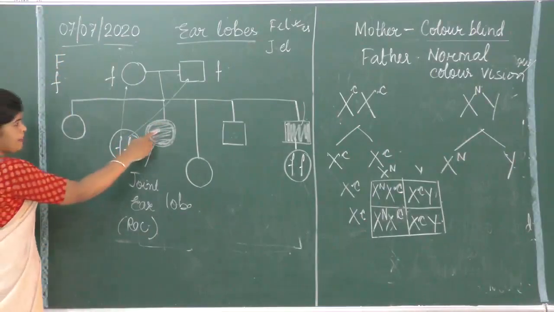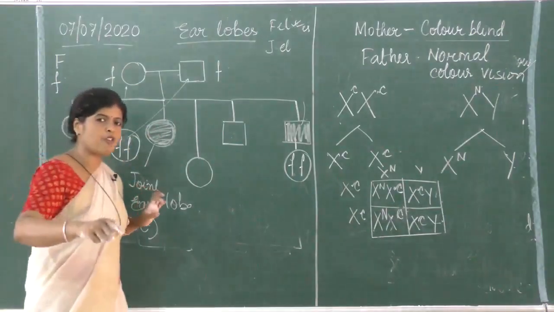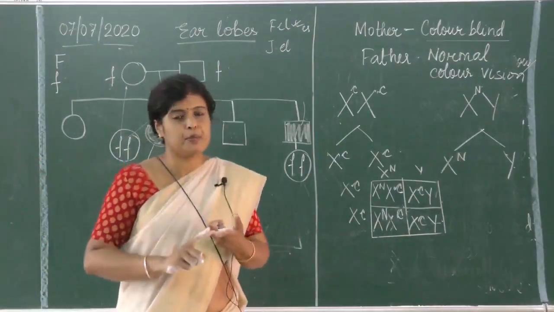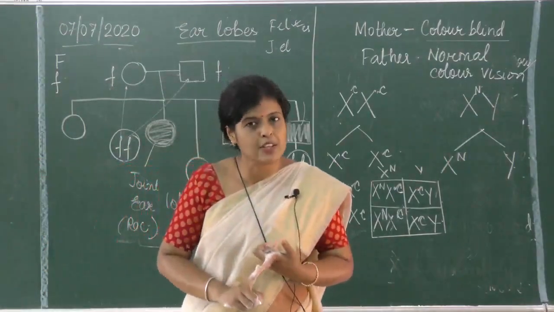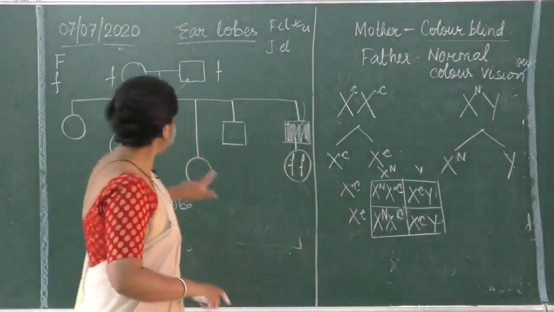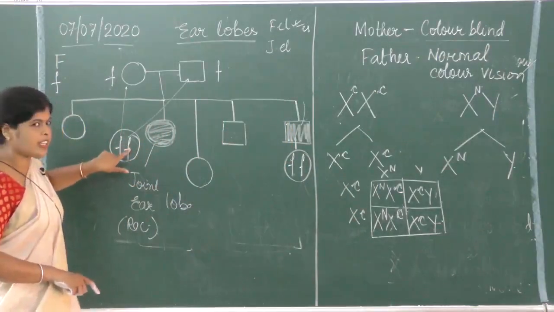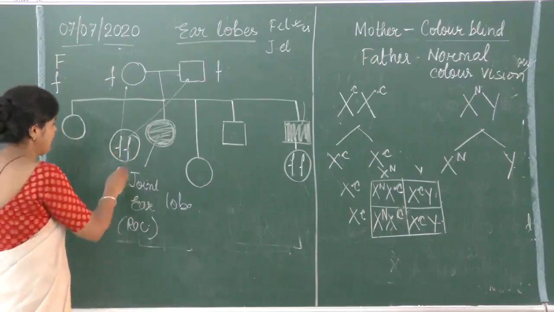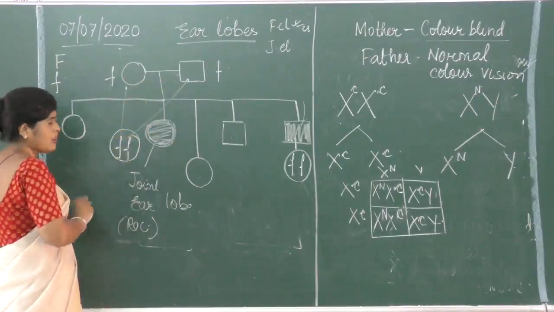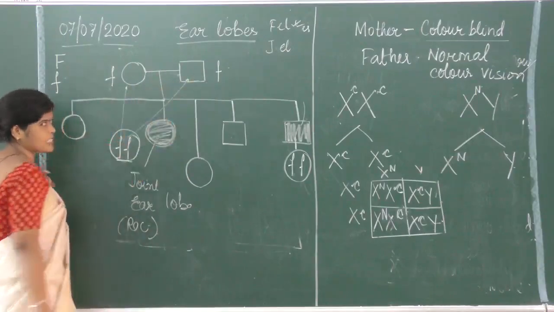Joint is a recessive character. Dominant can be expressed as homozygous as well as heterozygous form. But recessive always in homozygous form. So if this is the recessive character, he is for sure f and f. One f has come from the mother, another f from the father. That means both have a recessive gene.